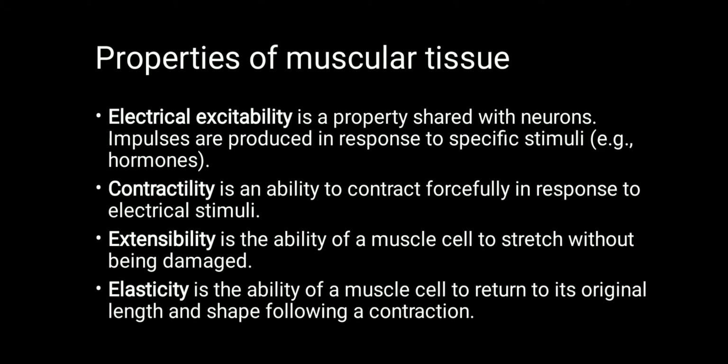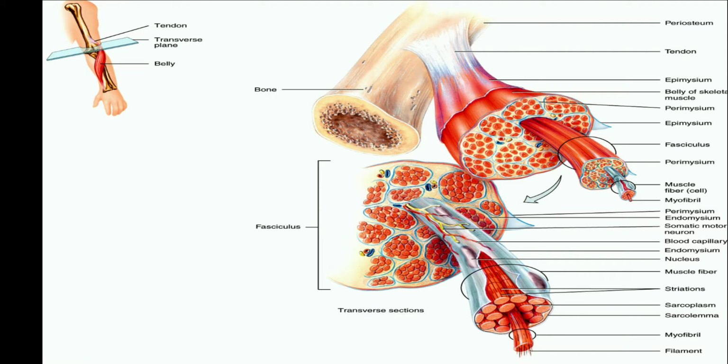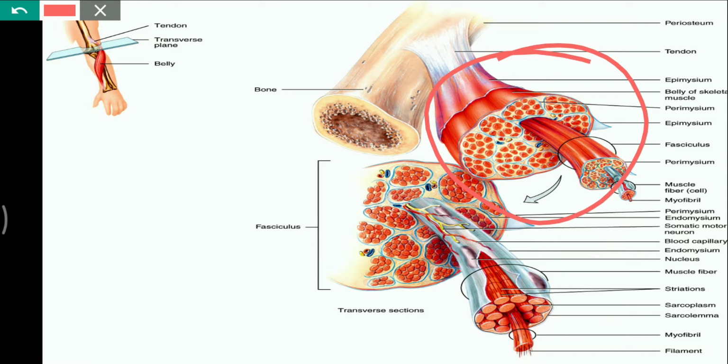Elasticity is also one of the properties of muscular tissue, the ability to return or regain its original length and shape following a contraction or relaxation. Coming to the structure of skeletal muscle. Skeletal muscle in our body appears in the form of bundles. We call them muscle bundles. Here we can see muscle bundles. This entire thing is called a muscle bundle.